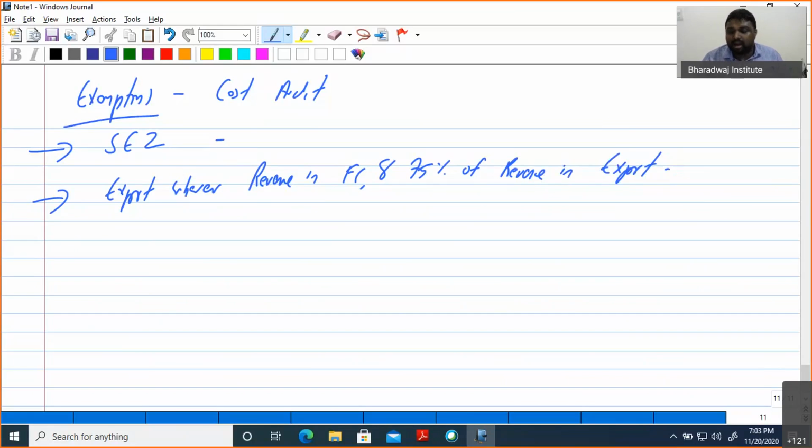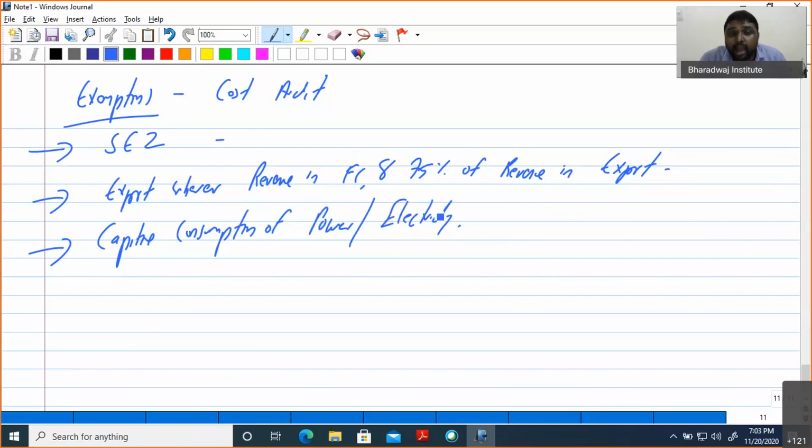And another one, which we already discussed, is captive consumption of power or electricity. So this is another exemption for cost audit.